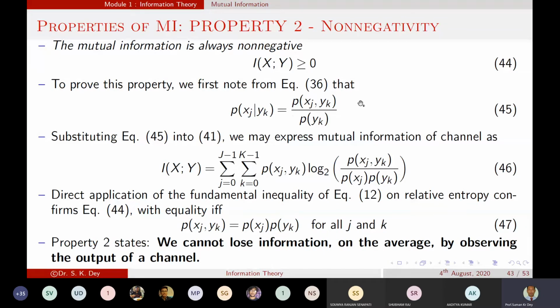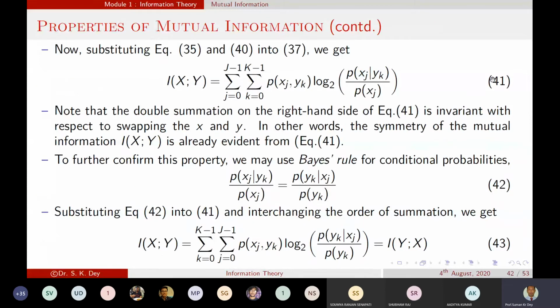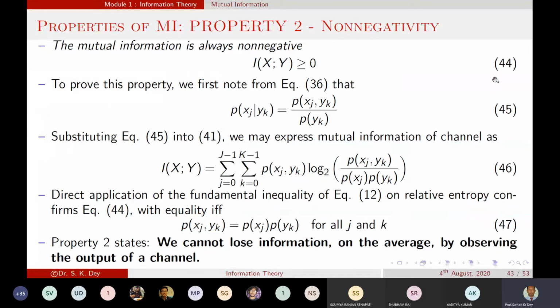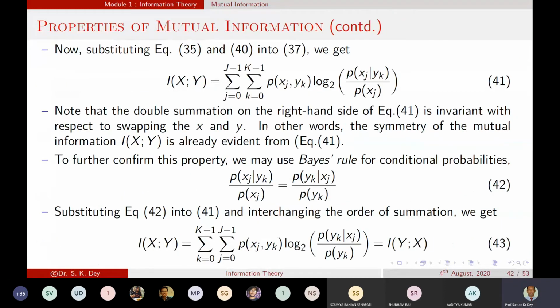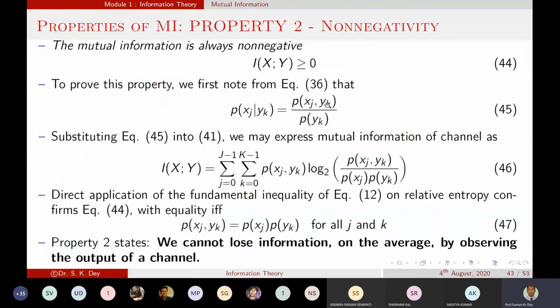get this equation. Now if we replace these terms into equation number 41, what will we get there? We will get this term. In equation 41, we are replacing the value of P of xj given yk using this. So equation 41 will become like this. Are you getting it or not?